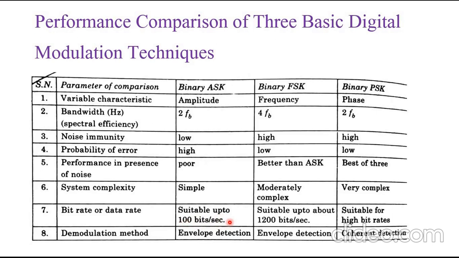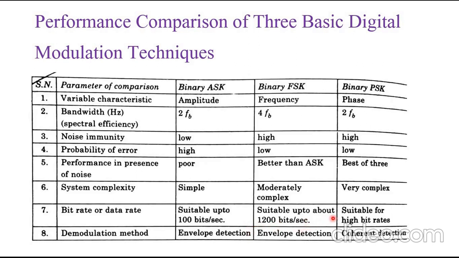And now let's see BFSK. In BFSK, the major drawback is its high bandwidth requirement, which is 4 FB. Therefore, FSK is extensively used in low speed modems, having bit rates below 1200 bits per second. So BFSK is suitable up to about 1200 bits per second.